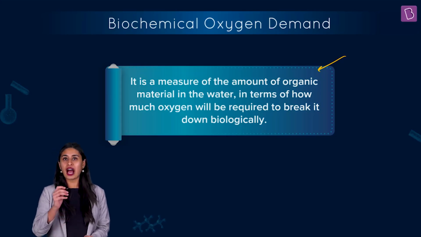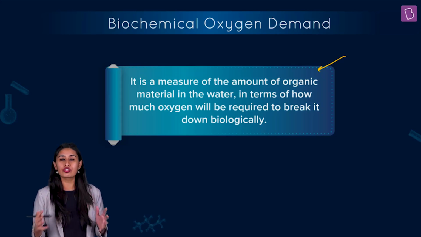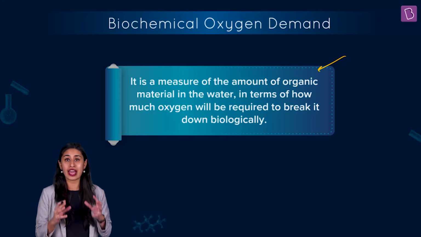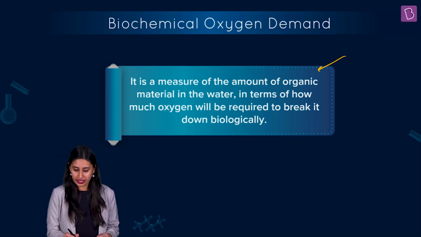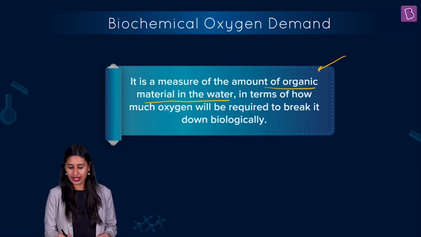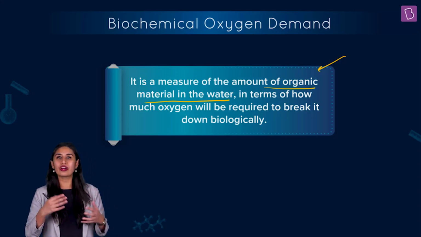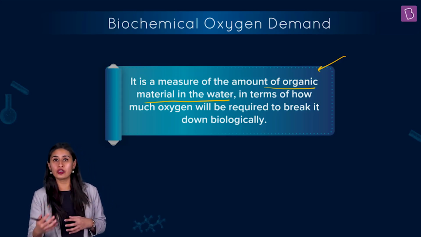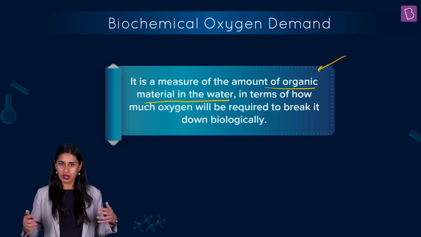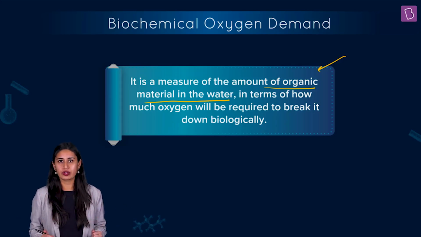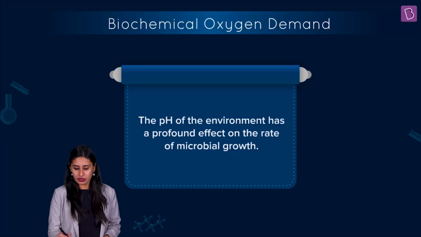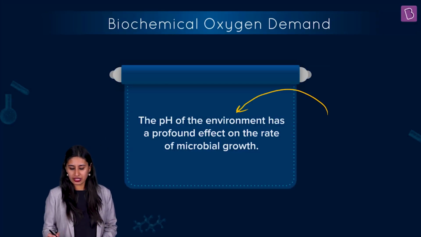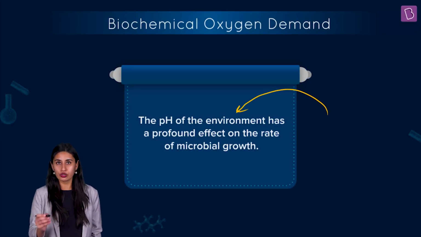And please know that the higher the BOD, the more is the pollution, because the more organic waste is present, we are calling it organic material in the water, or I can simply say, the more the organic waste, the more the organic pollutant, any which way I can frame it, the more will be the BOD, right? So now you need to understand that the pH of the environment also has a profound effect on the rate of microbial growth.